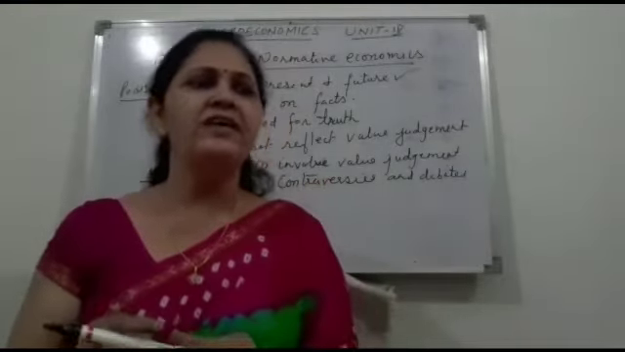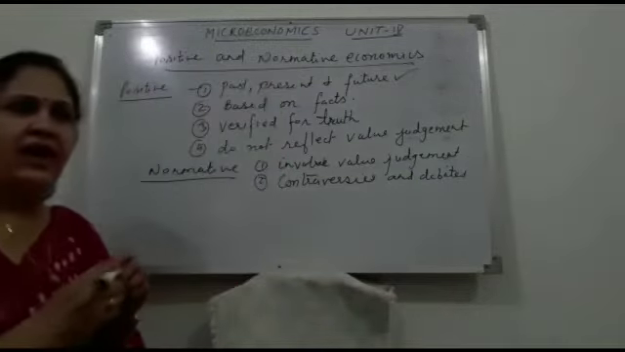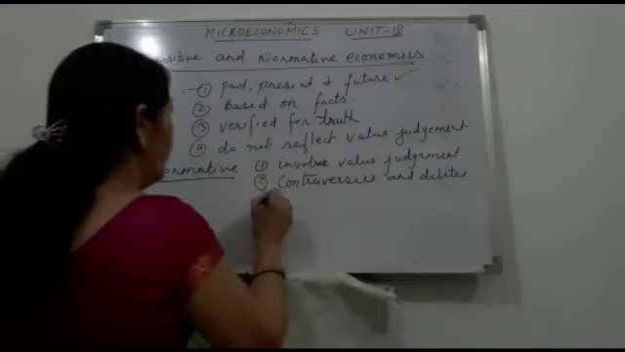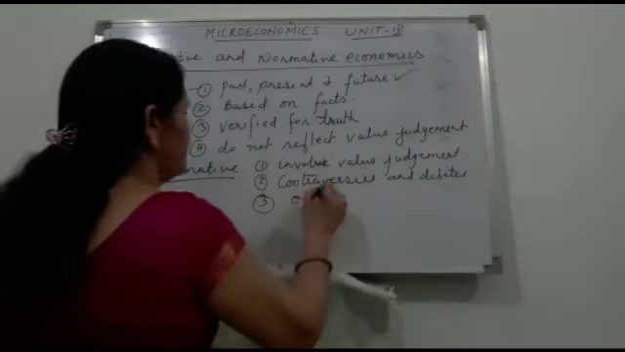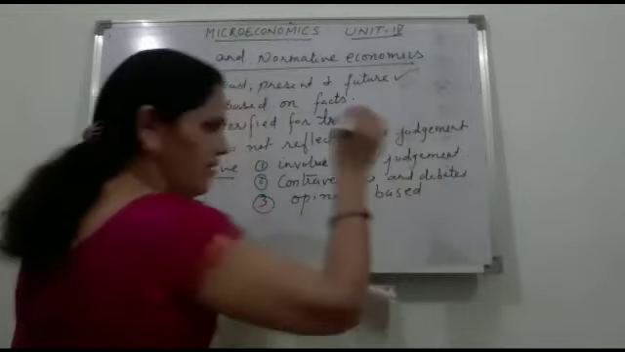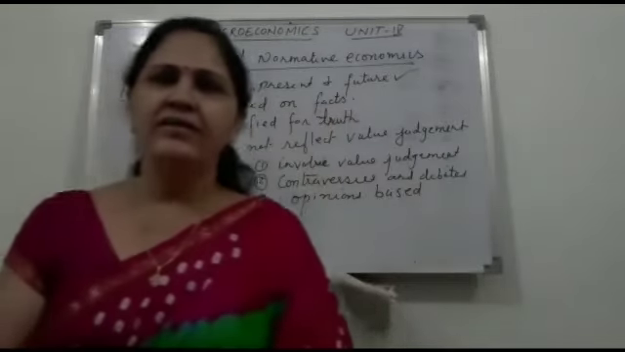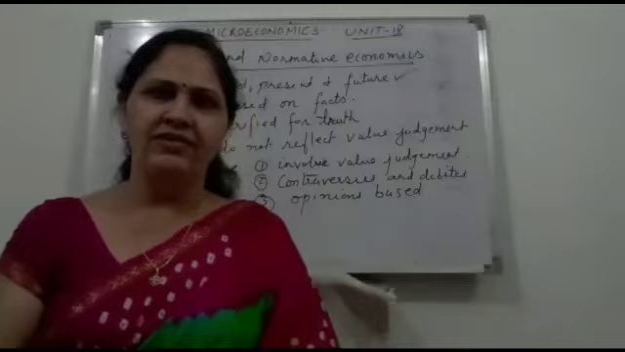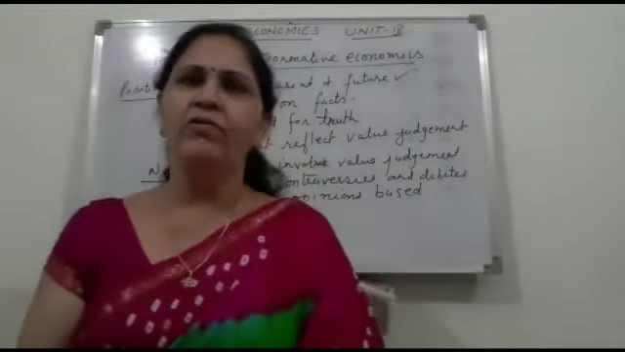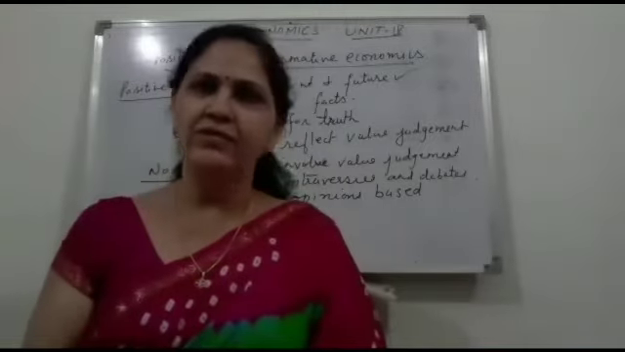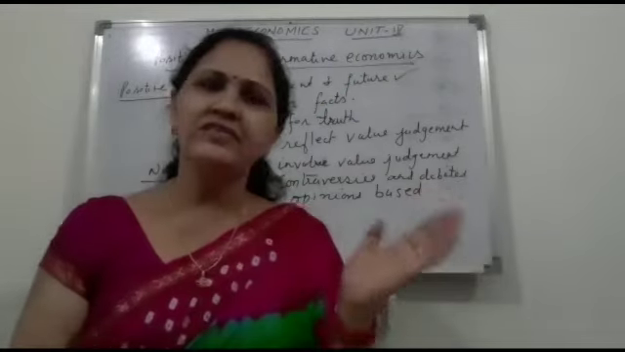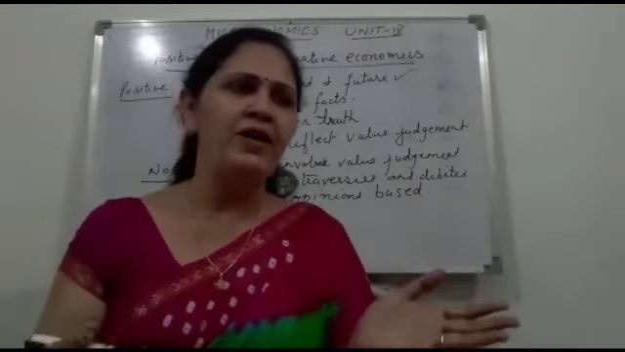And the third one is they indicate opinions and are therefore not verified for truth. If I say that there is inflation in our country, this is my opinion, but another person may say no, there is deflation in the economy, the prices are not rising. So normative statements are opinion based.